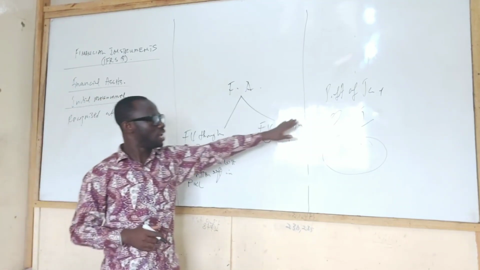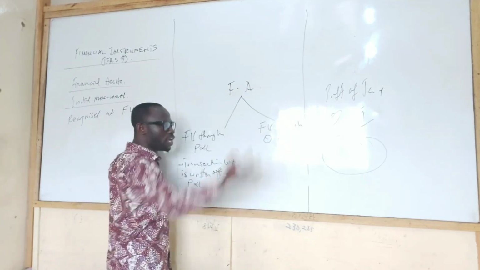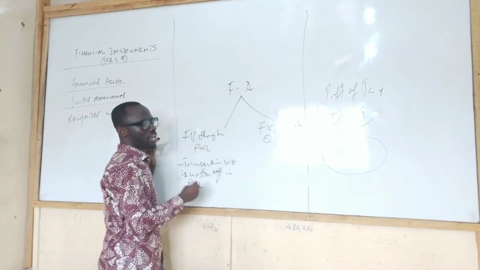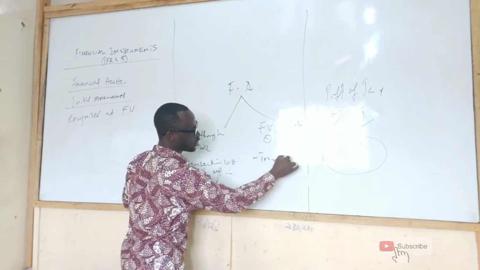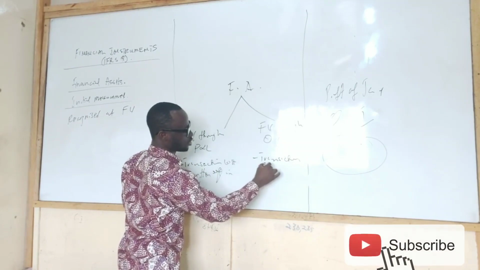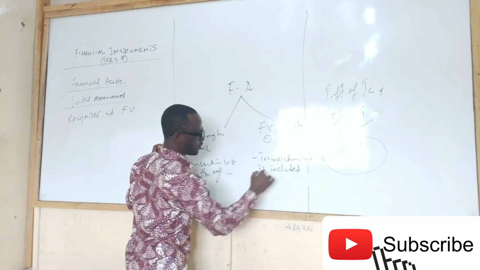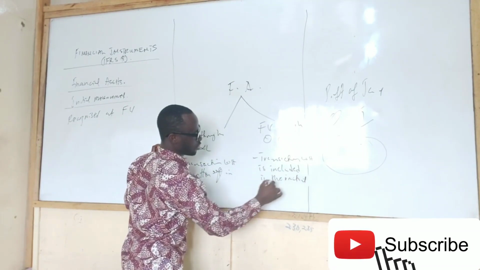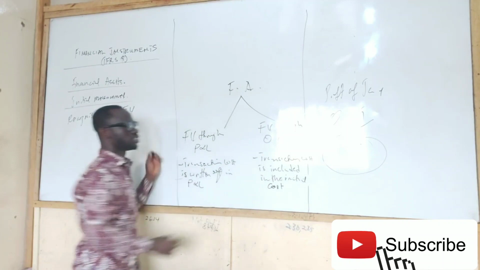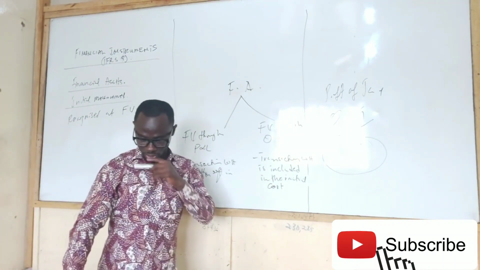But if it is not fair value through profit or loss, then we don't write it off. It will be included in the assets. Transaction cost is included in the initial cost.